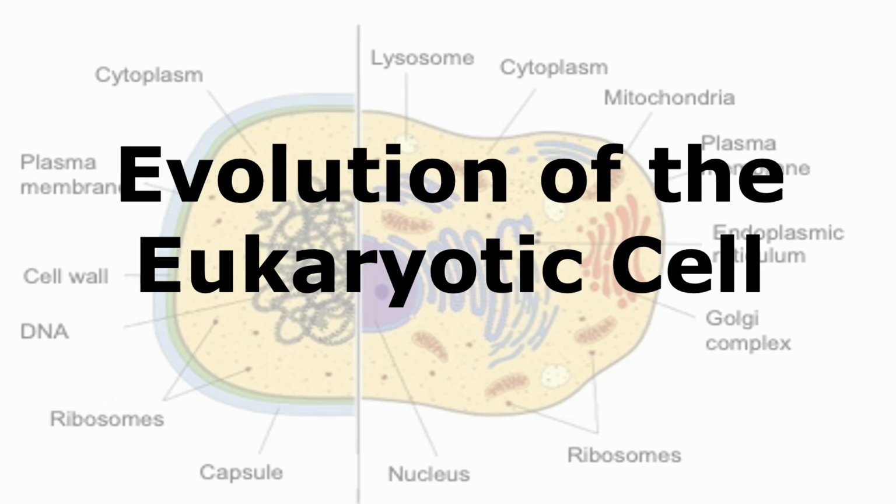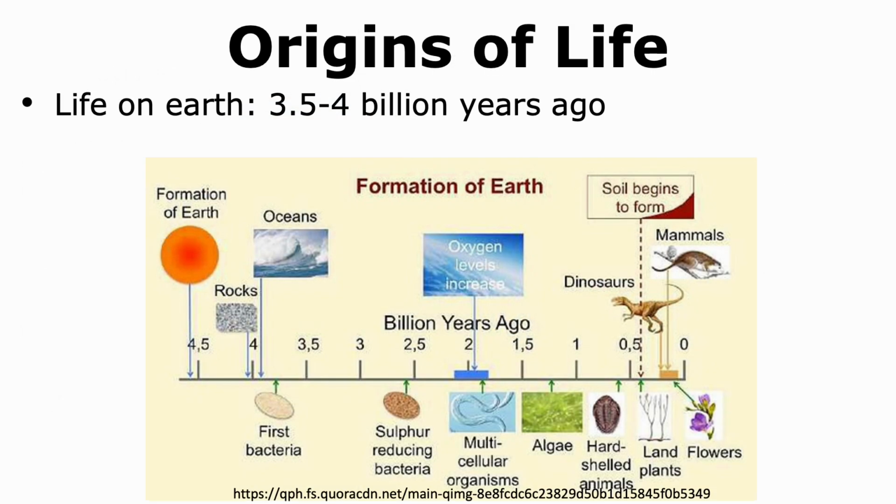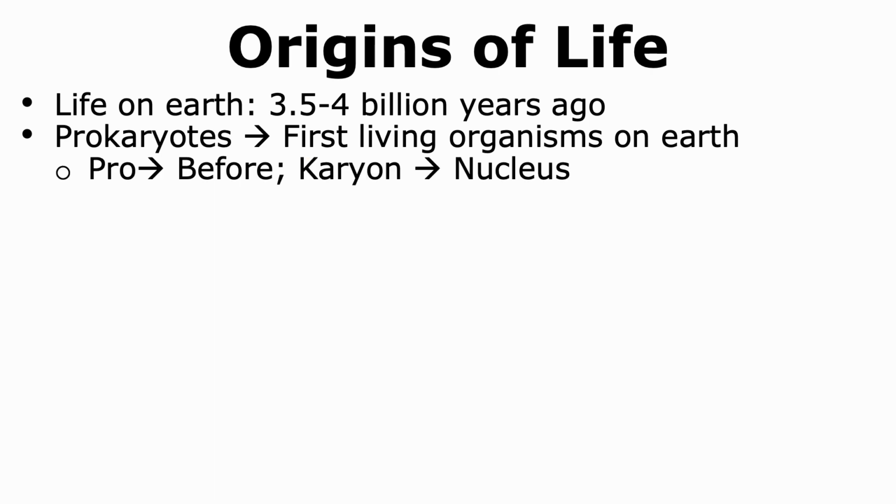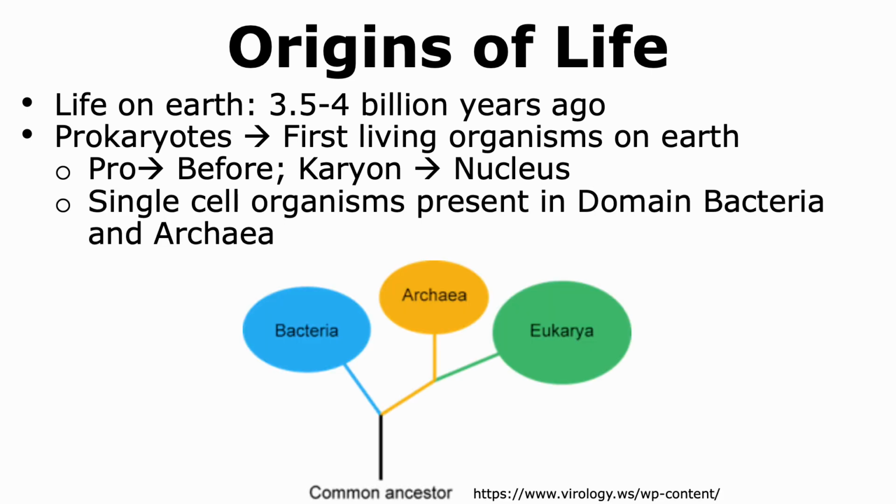In this talk, we will discuss different aspects of the evolution of the eukaryotic cell. It is estimated that life on Earth began around 3.5 to 4 billion years ago. The first living organisms that evolved on Earth were the prokaryotes. Pro stands for before, and karyon means nucleus. Thus, prokaryotes are organisms that were present before the nucleus evolved.